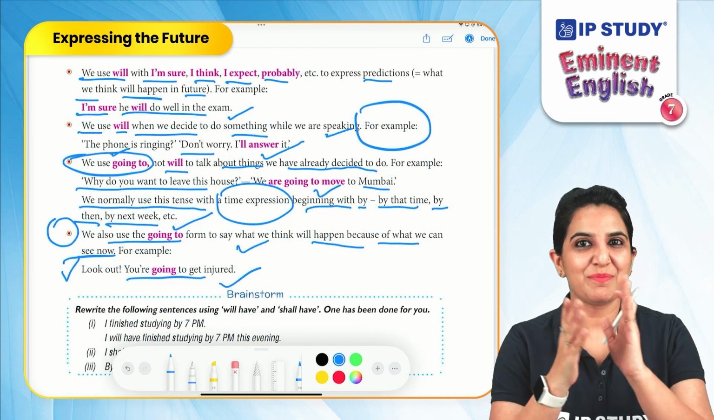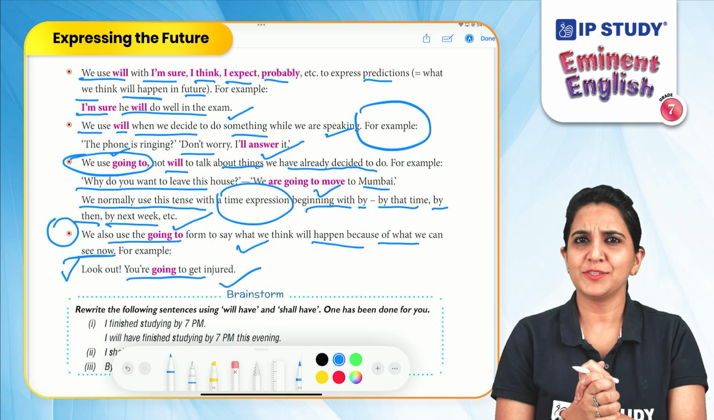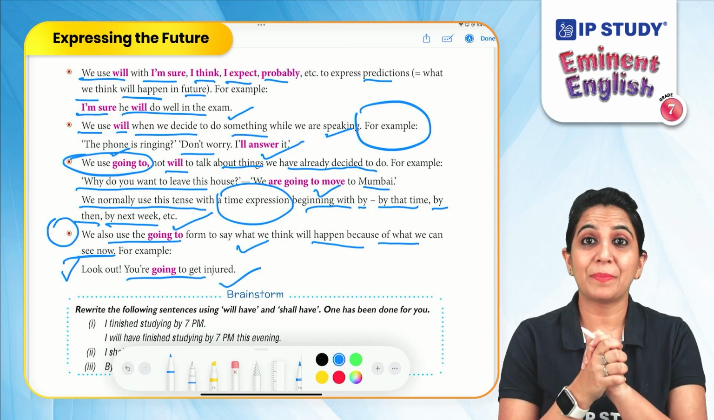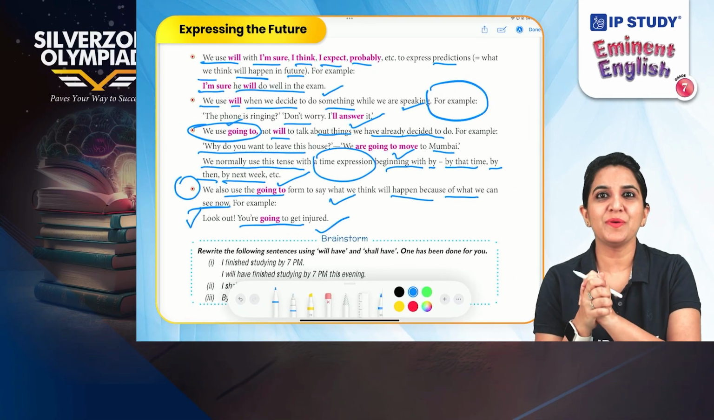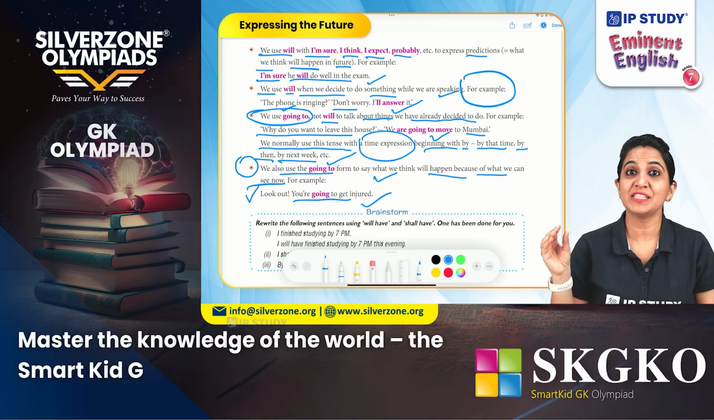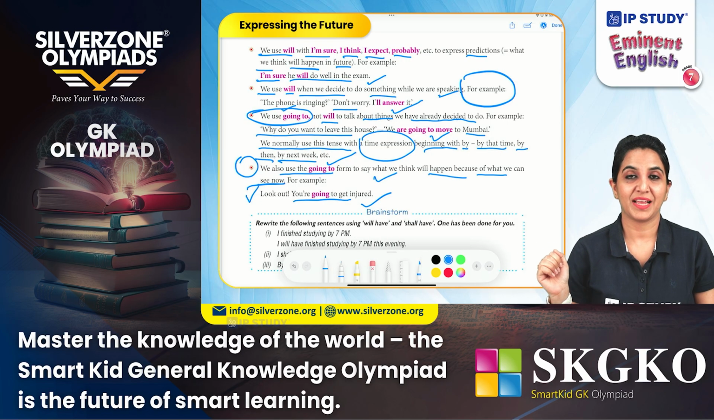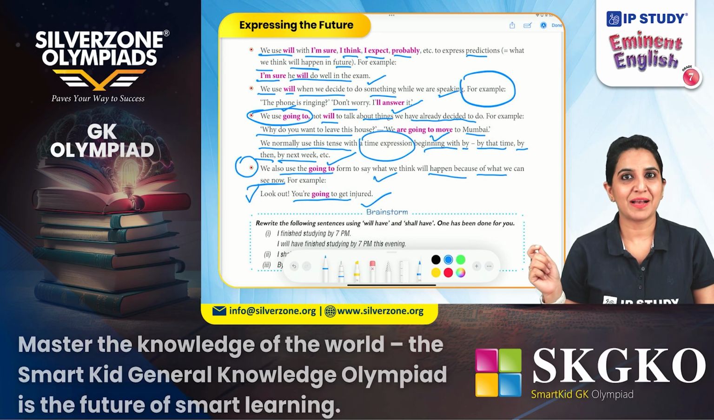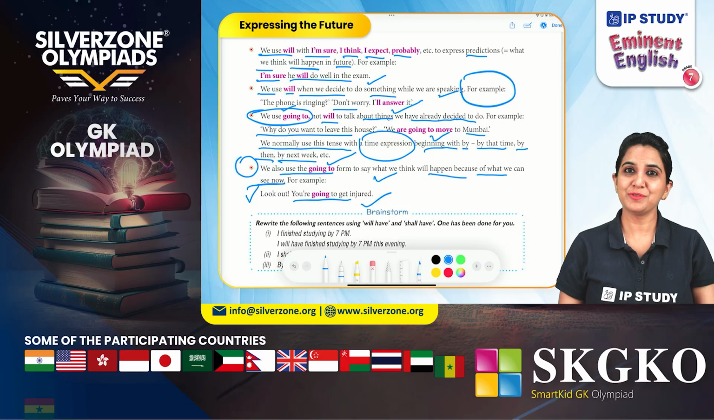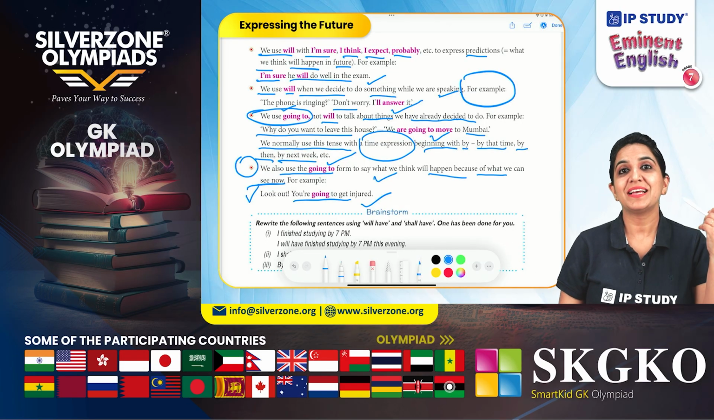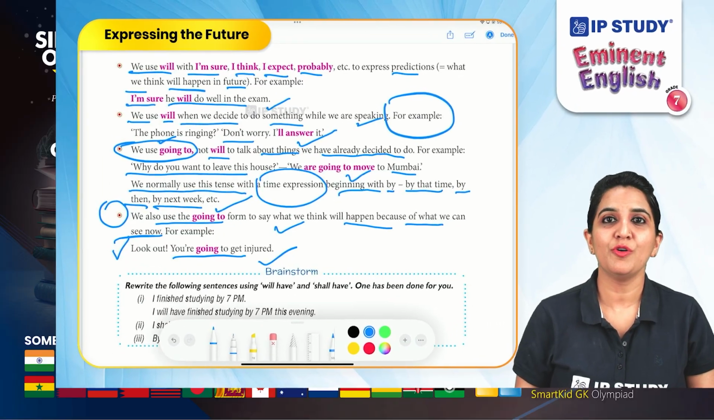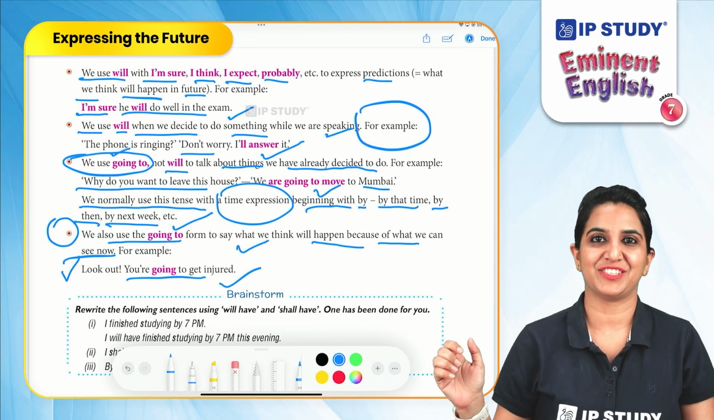Well, that was all about expressing the future. So, what did we learn today? We learned that we use present continuous tense to express something which is fixed for the future. We use simple present tense for official programs or events. We use will for instant promises and decisions. We use going to for plans and predictions.